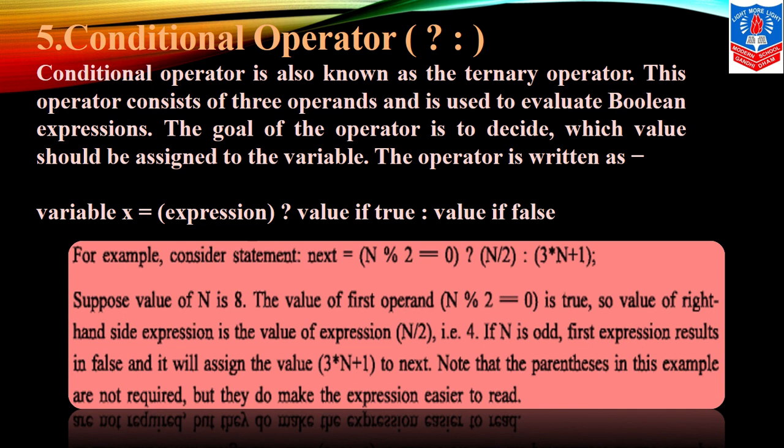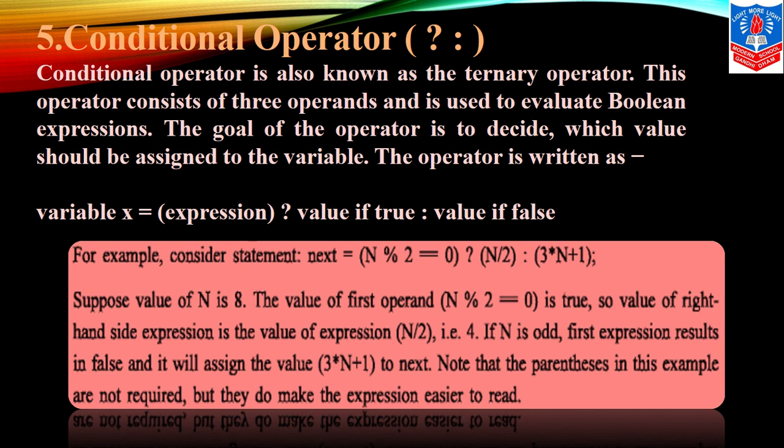For example, consider the statement next is equals to n modulus 2 equals to 0, question mark, n divided by 2, colon, in brackets 3 into n plus 1. Okay, suppose the value of n is 8. The value of the first operand, n modulus 2 is equals to 0, is true.